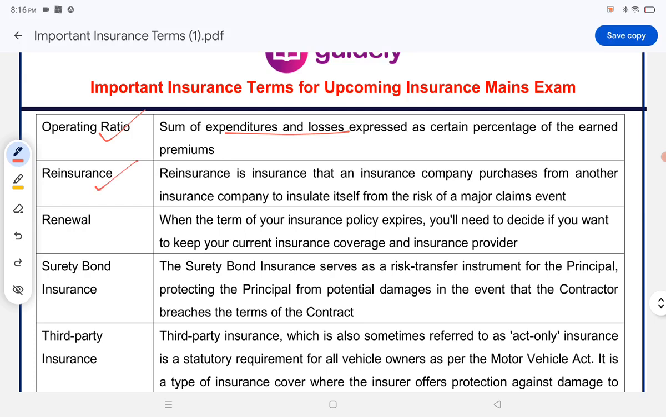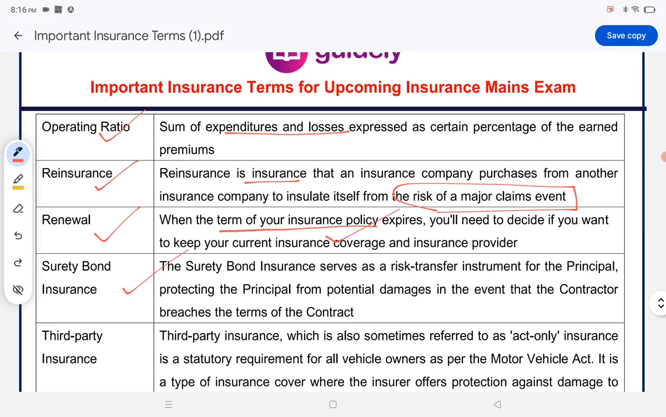Reinsurance. Reinsurance is the insurance that an insurance company itself purchases from another insurance company to insulate itself from the risk of a major claim event. Renewal. When the term of your insurance policy expires, you need to decide if you want to keep your current insurance coverage with the insurance provider.